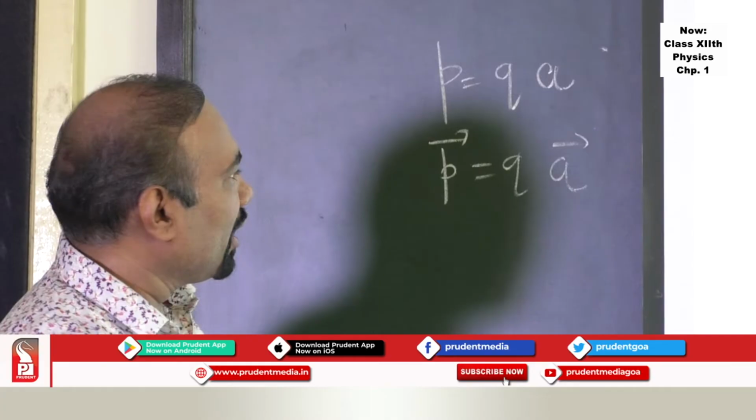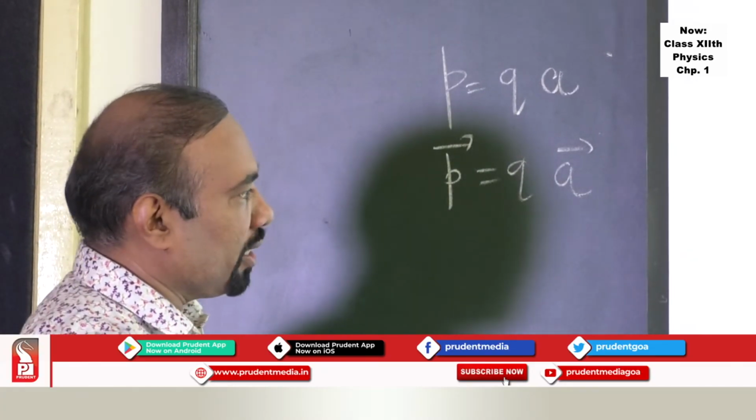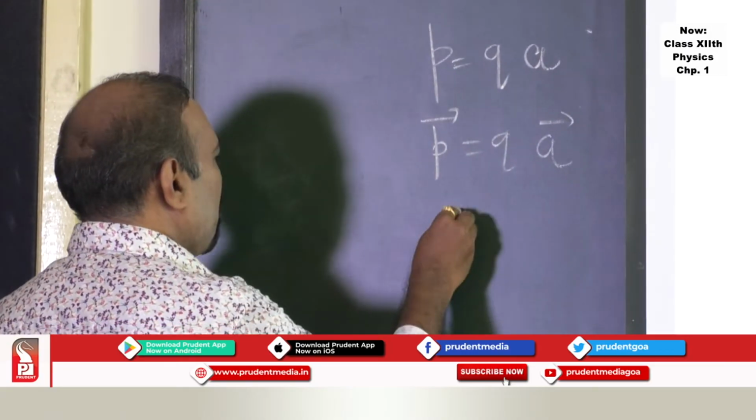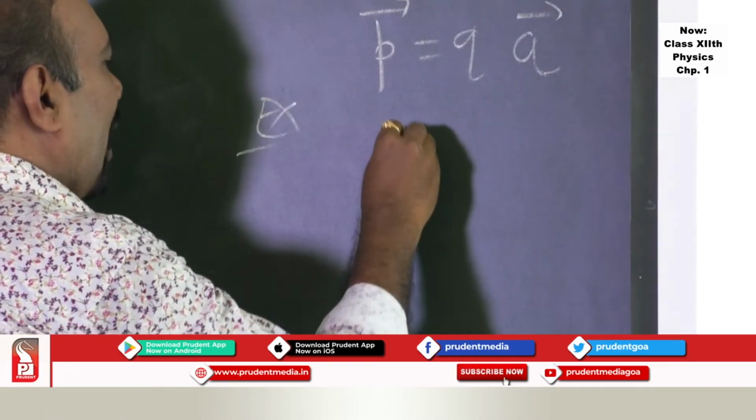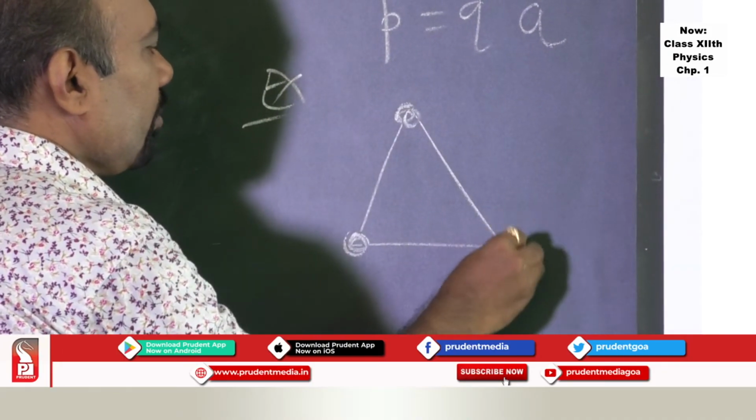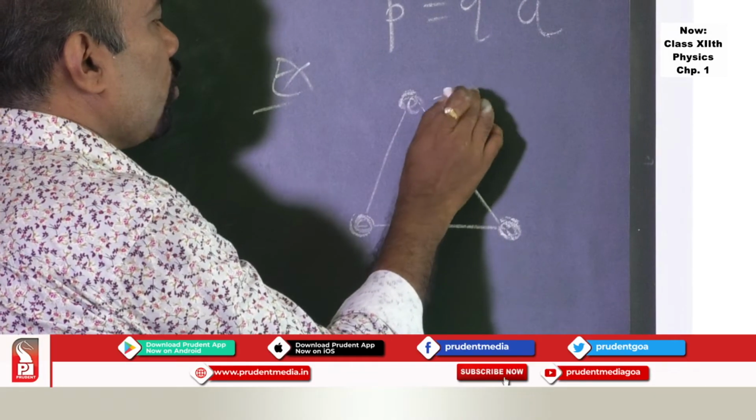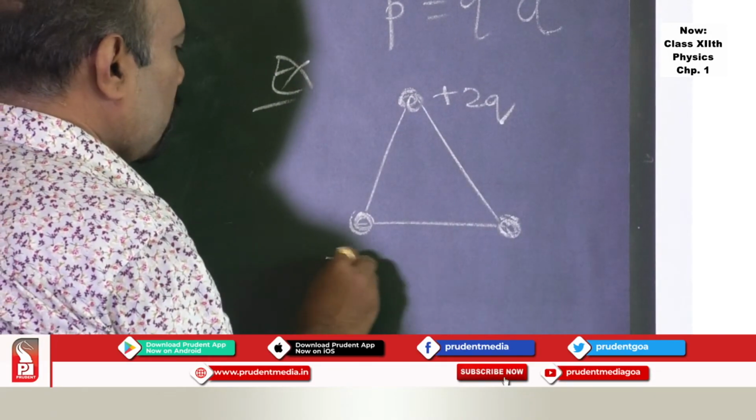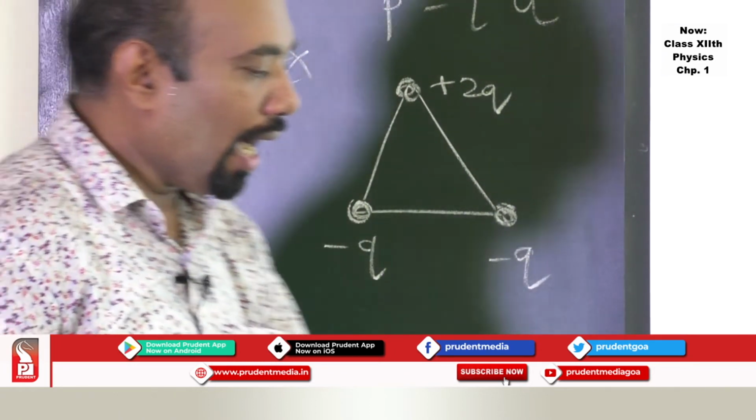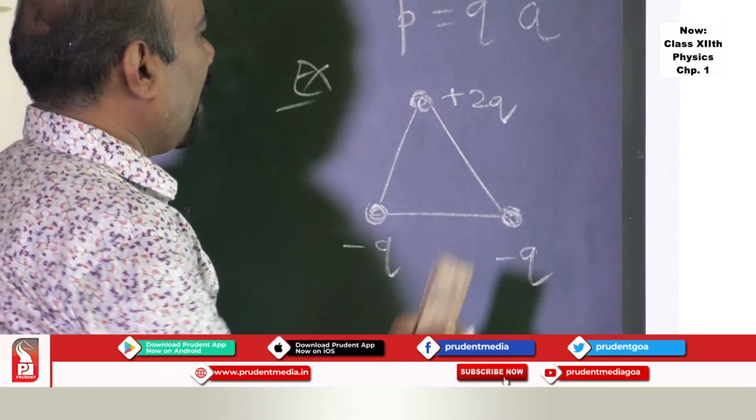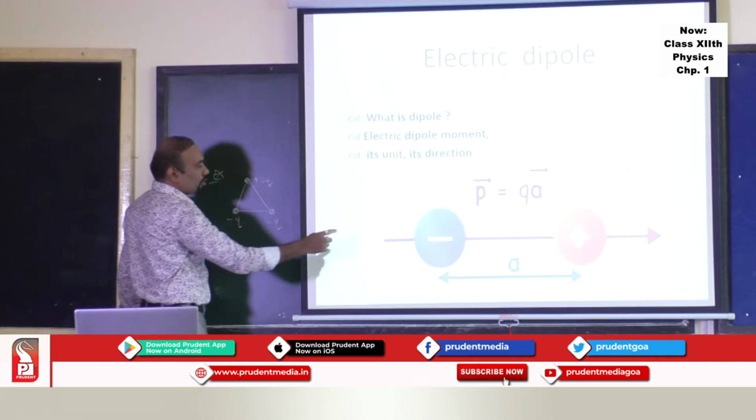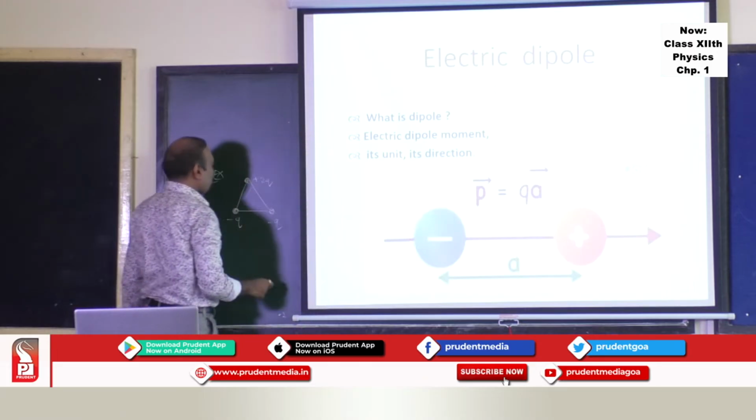So to understand different situations based on this and find the dipole moments involved, let me give a simple example where I have an equilateral triangle, and there are 3 charges here. This is a plus 2q charge. This is a minus q charge. This is a minus q charge. In this assembly of charges, I have 2 dipoles. I said the dipole moment is always from negative charge to positive charge.